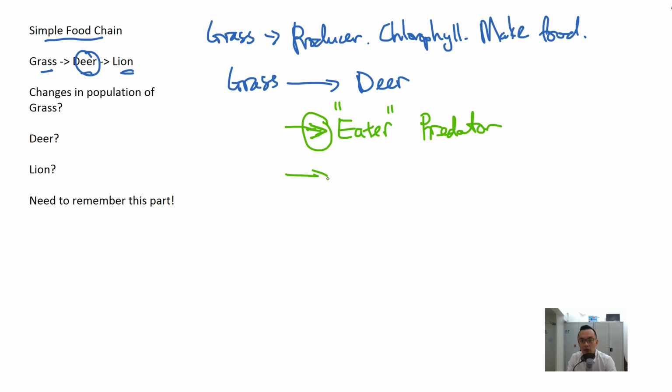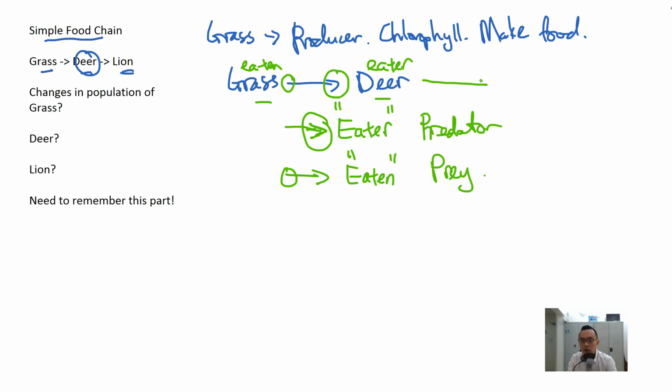And the back of the arrow is pointing towards the eaten, or you can also call it the prey. In terms of grass and deer, there's no predator and prey because deer don't hunt grass. They just eat grass. Grass is everywhere. But you need to know that the back of the arrow represents the eaten and the front of the arrow represents the eater.